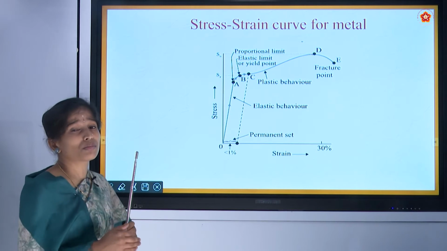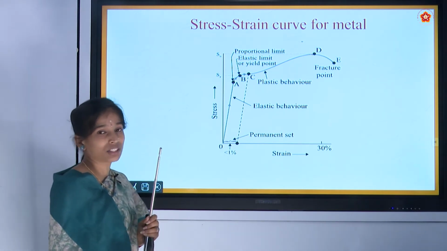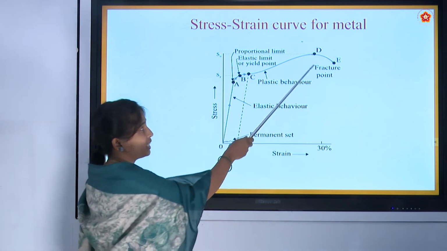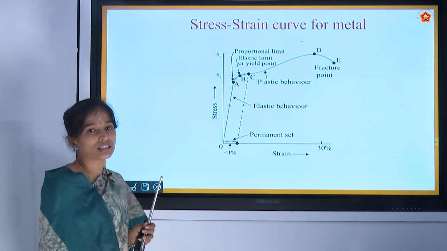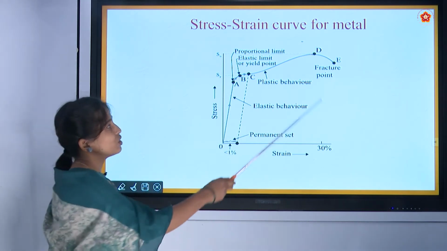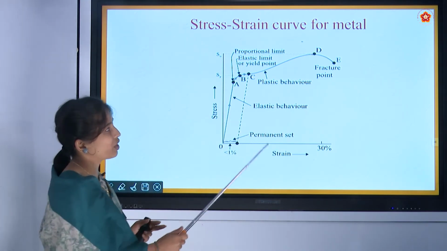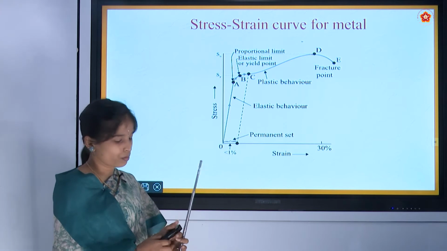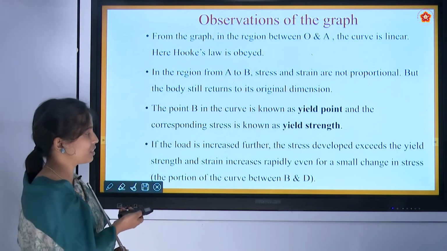The maximum strength up to which it can withstand the stress is the point D. After that, the material will not withstand the applied stress and it will tend to break. So this point D is known as ultimate strength and the point E is known as fracture point. The same explanations we can see after this.